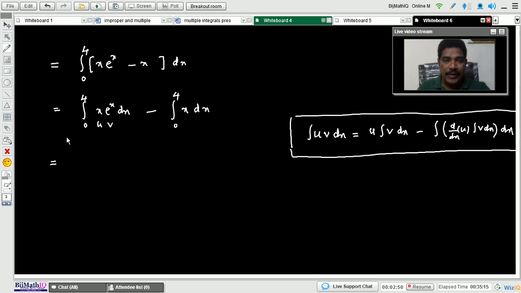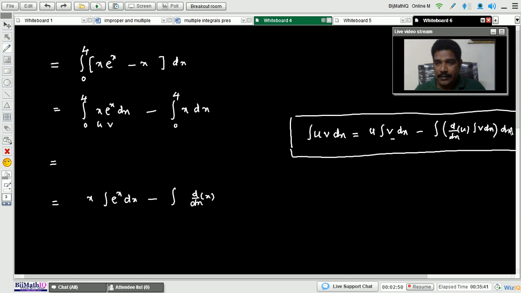So applying this integration by parts formula, you can evaluate this integral. Here I am going to write: first, u is x into integration of e to the power of x into dx, minus integration of the differentiation of u. What is the u value? x.